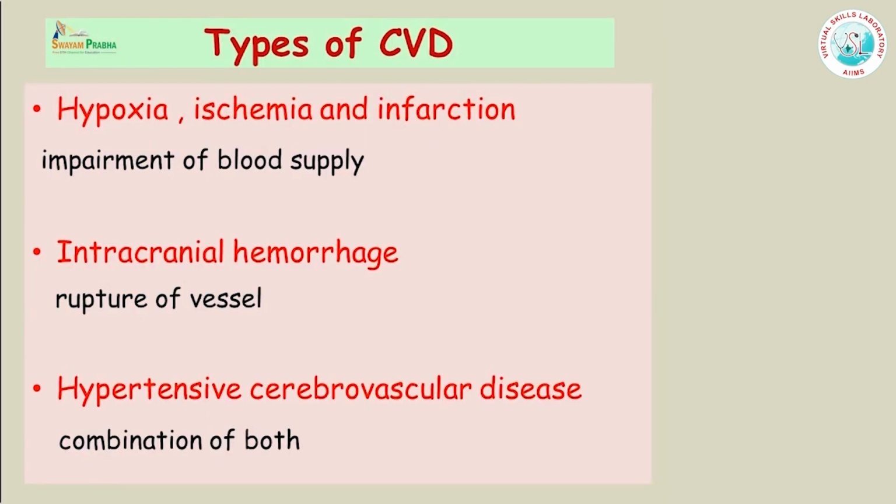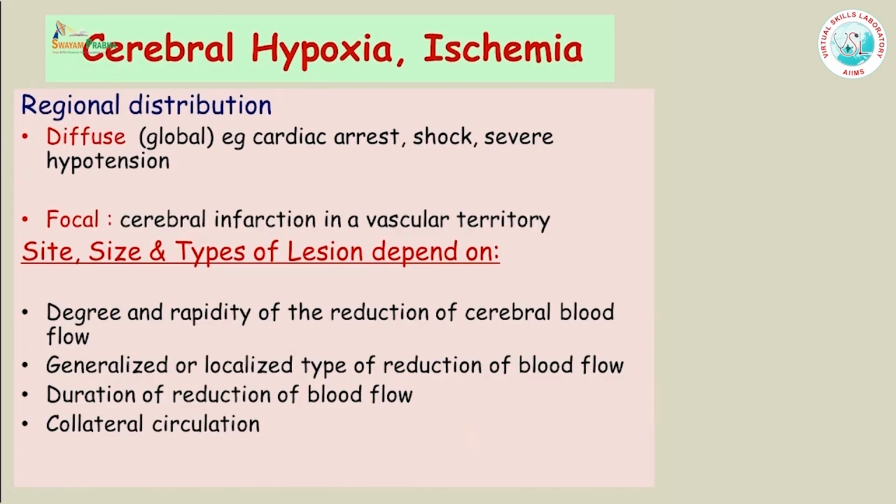The cerebrovascular diseases can be divided into three main types. The commonest is the hypoxic or ischemic damage to the brain, which occurs because of impairment of blood supply. It can be because of intracranial hemorrhage, which is mostly due to rupture of a blood vessel. And the third type is hypertensive cerebrovascular disease, in which you can see a combination of the above two.